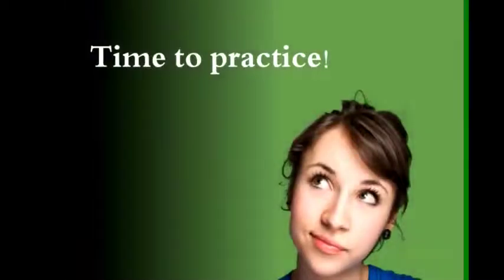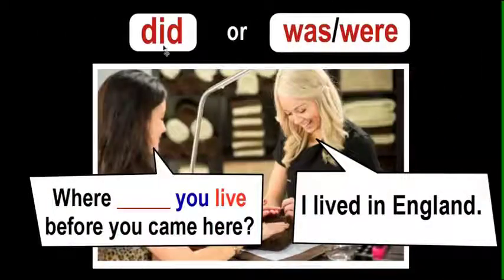Okay, so now it's time to practice. To practice, use did or was or were to finish the question. For example, where did you live before you came here? The question is about the verb live, the action. So we use did. Where did you live before you came here? Repeat. Where did you live before you came here?